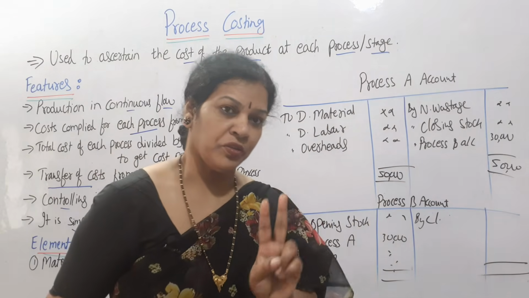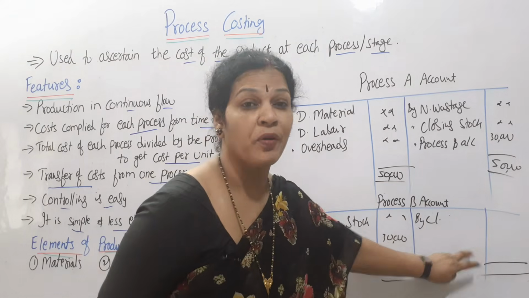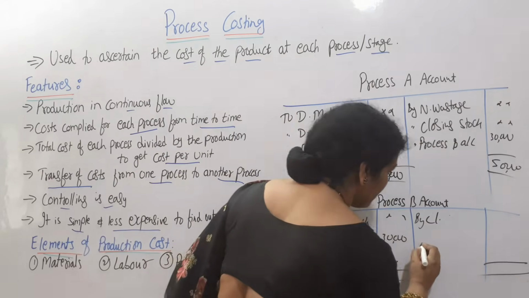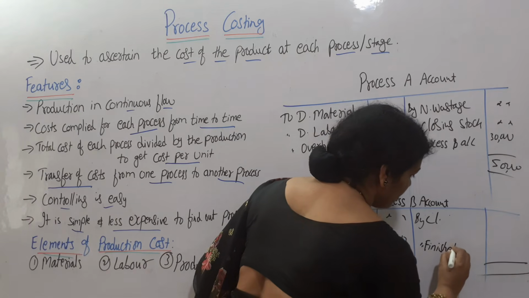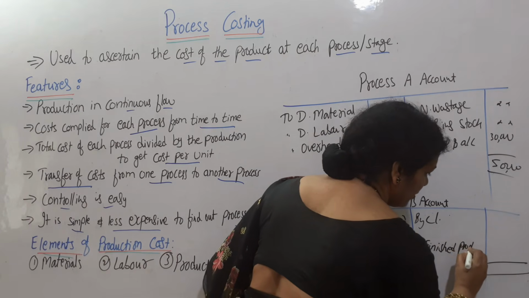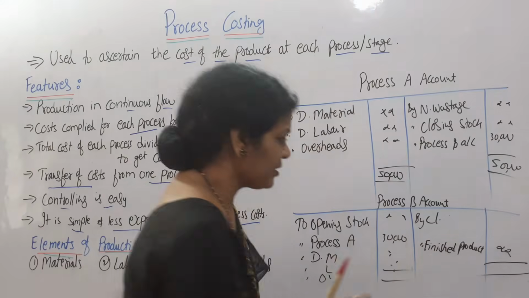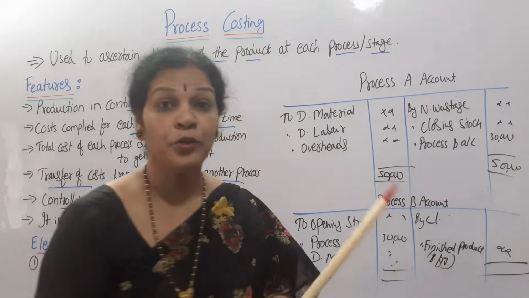If there are only two process accounts, then we will call this balancing figure the finished product. The balancing figure will always be on the credit side. You will say it as finished product. So this amount whatever we get is the balancing figure. Only two processes are there.